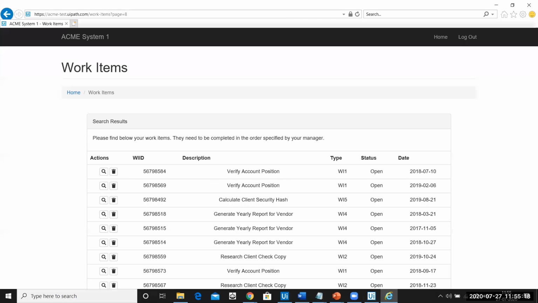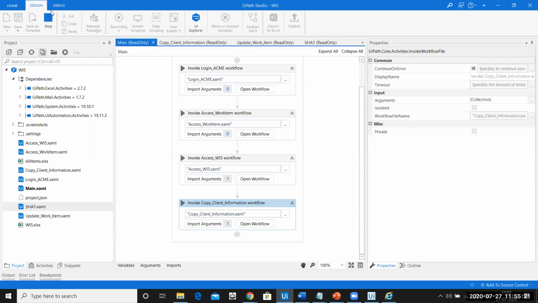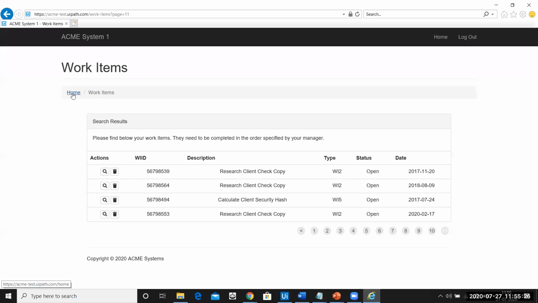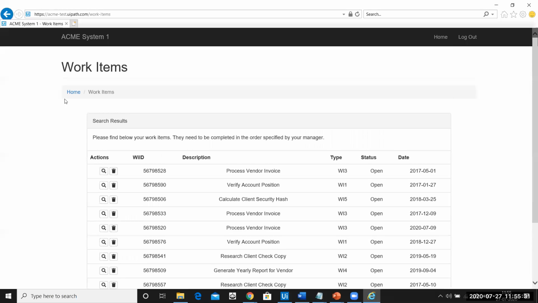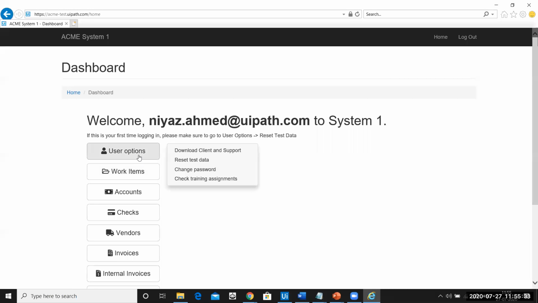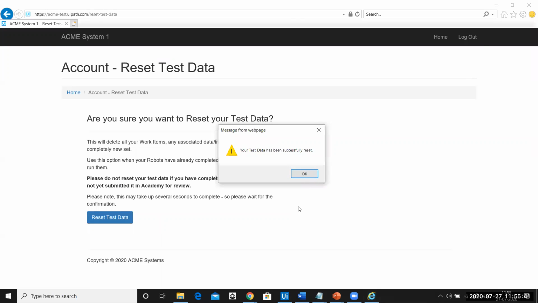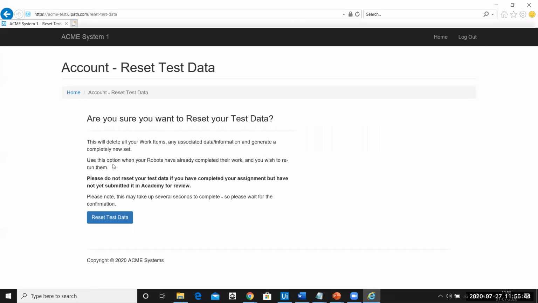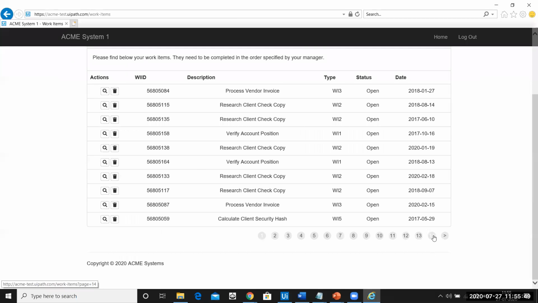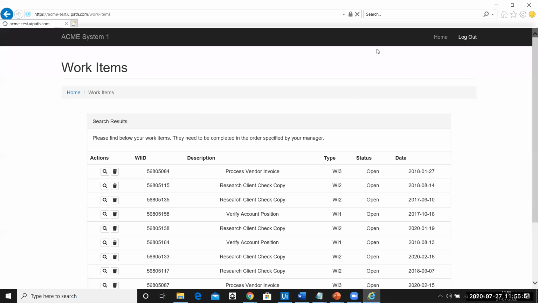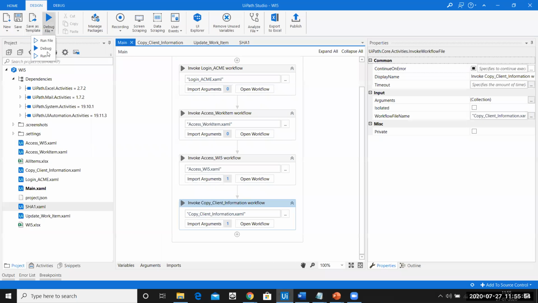Okay, I'll have to stop this automation in between. Sorry for that. The reason is that I completely forgot to reset the data, because if you see here, one of my work items is marked as completed. So let me just reset the data here. Okay. Let me go back to home. Now you can see I have 14 data. That's fine. Let me log out and run it again.